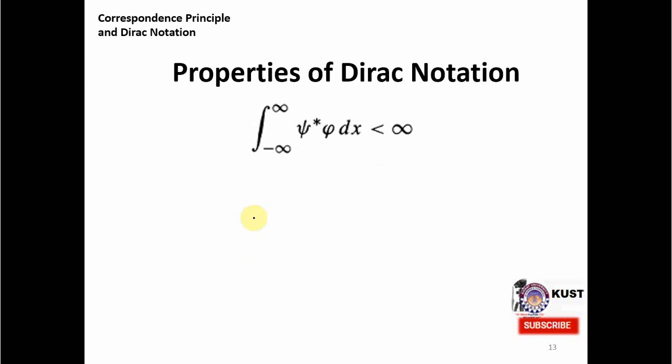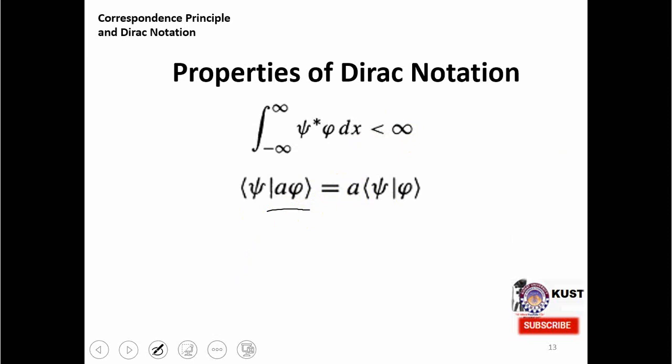The first one is that this psi star must be finite, that is, it cannot be infinite. When we assume that it is finite, then if we have some complex number a, and here you can see that in this ket this a is multiplied with phi, it is equivalent to taking this a outside.